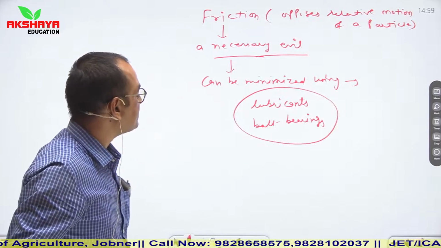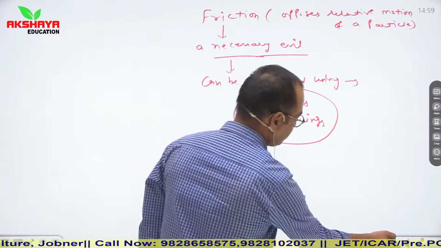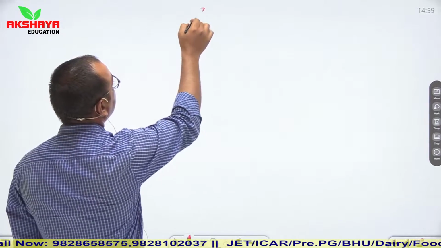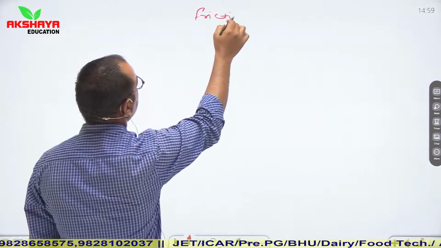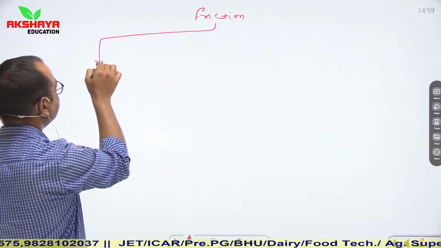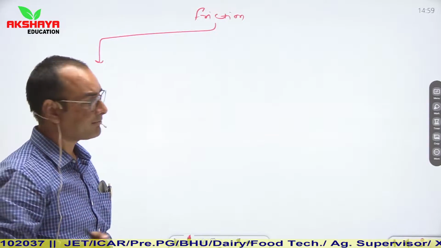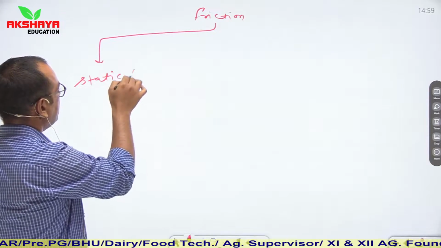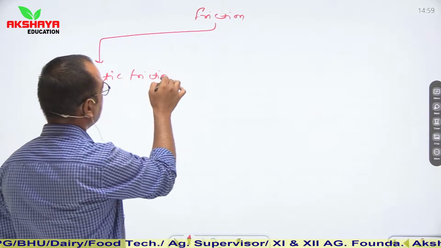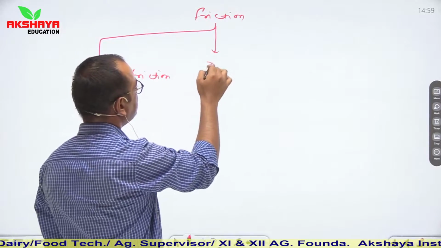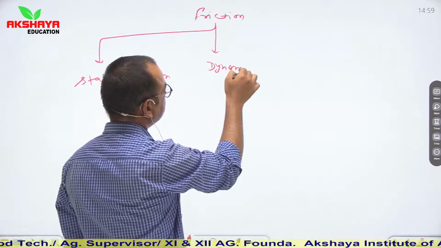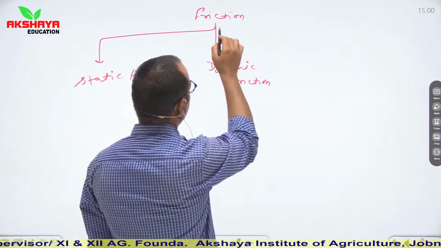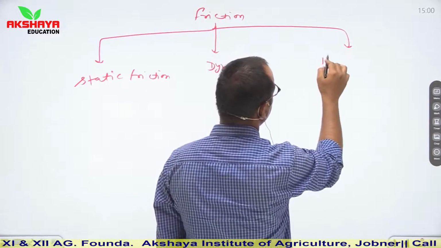So this is friction. Now if we talk about types of friction, friction is basically of three types. I am discussing friction in brief. The first type is static friction. The second is dynamic friction. And the third one is rolling friction.